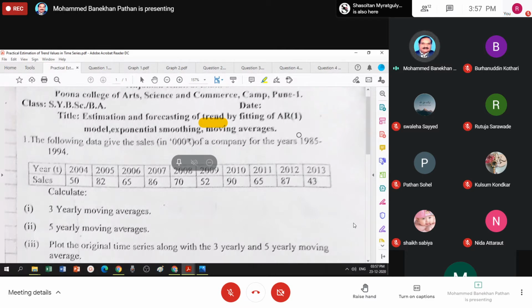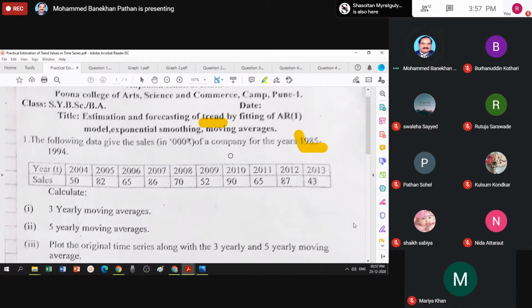So you have to make a correction in this place. Data does not start from 1985, data starts from 2004 and goes up to 2013. For corresponding years, sales are recorded.